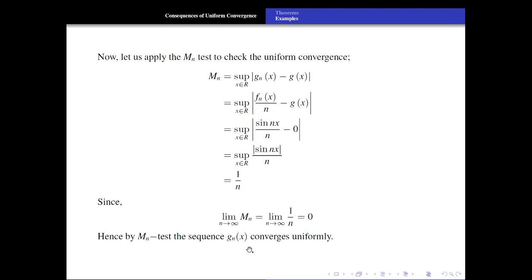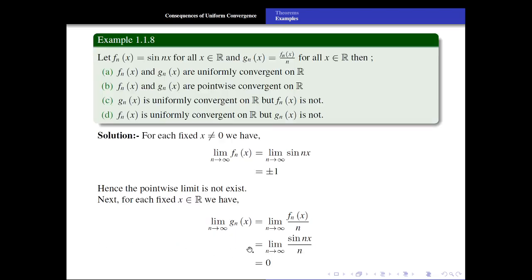Hence by the Mn test the sequence gn converges uniformly. So which option is correct? gn of x is uniformly convergent on R, but fn is not. Hence option C is the correct option.